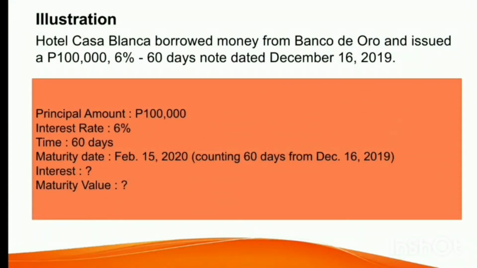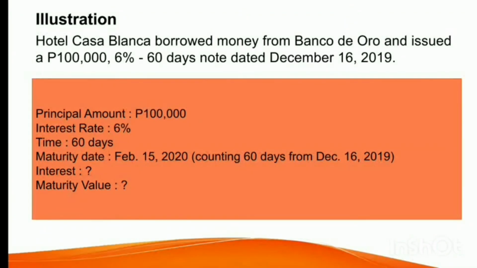The principal amount of the loan or the borrowed money is 100,000 pesos, and then the interest rate is 6%. This is an annual interest rate, or the interest rate for 1 year. And then the time is 60 days. The maturity date is on February 15, 2020, which is 60 days from December 16, 2019. We are going to find out how much is the interest and the maturity value.